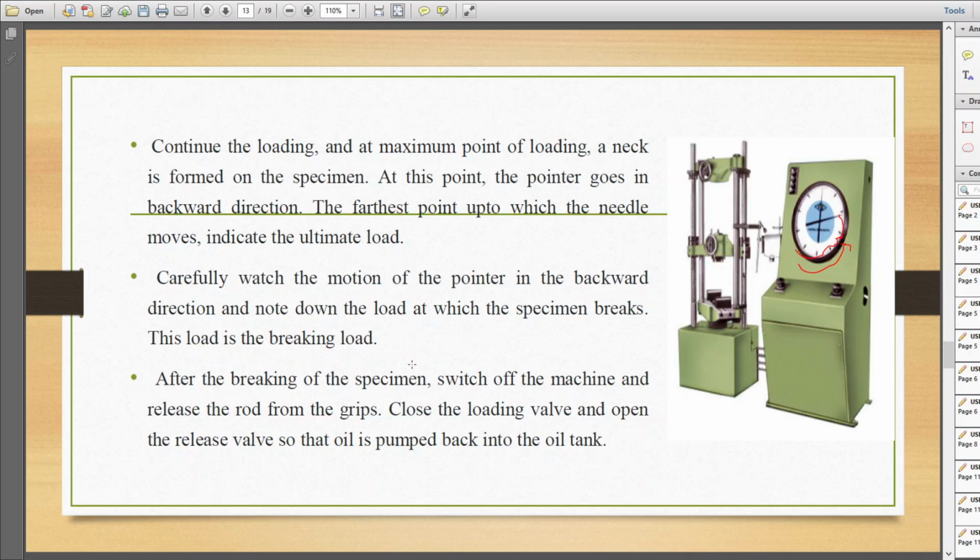Okay, after reversing the load, we should carefully watch the breaking load, that is the load at which the breaking happens. After breaking the specimen, switch off the machine and release the rod from the grips. Close the loading valve and open the release valve so that the oil pumps back to the oil tank.